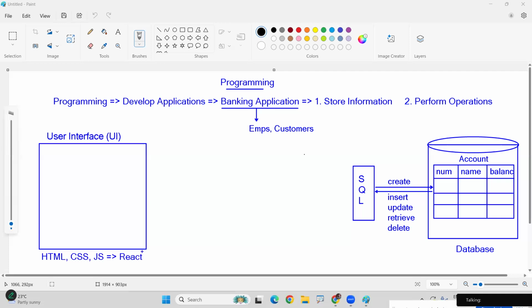To develop the user interface, we always use React. It's a user interface. Now, in the user interface, for example, I just want to create an account. So one customer entered the bank. The customer wants to take an account. So the customer will ask the employee, I want to take an account.